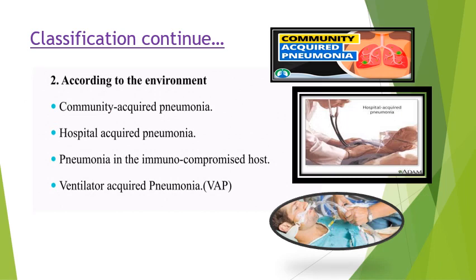The next classification is according to the environment in which the pneumonia was acquired. First is community acquired pneumonia: in an overcrowded population there is an increased chance of pneumonia. Then hospital acquired pneumonia, that is a nosocomial infection. Then pneumonia in the immunocompromised host, such as HIV and AIDS, and cancer patients. Then ventilator acquired pneumonia, VAP.